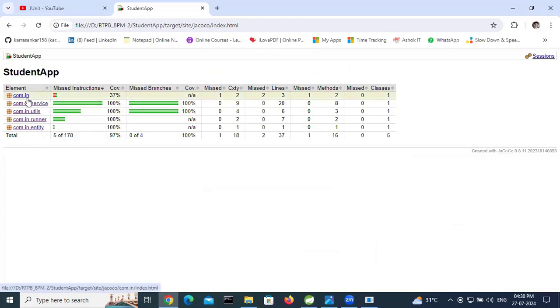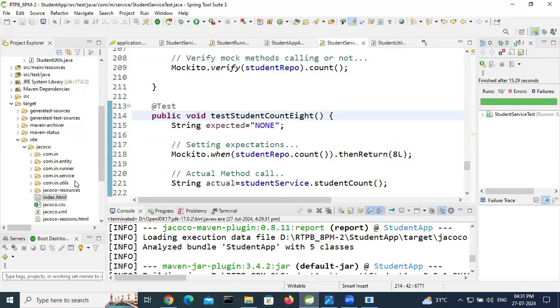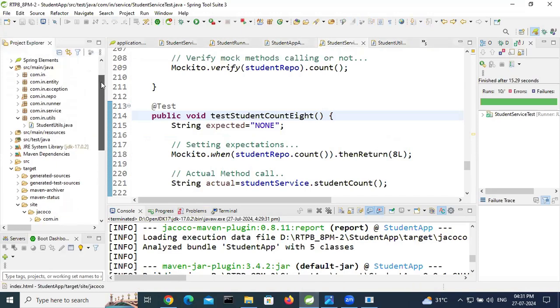See com.in service, util, runner, entity. So here only showing these packages, but exception package is not showing.